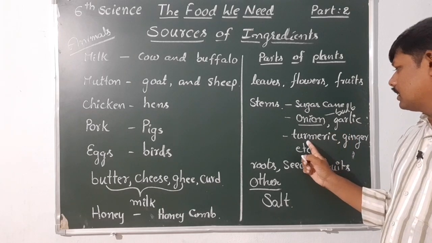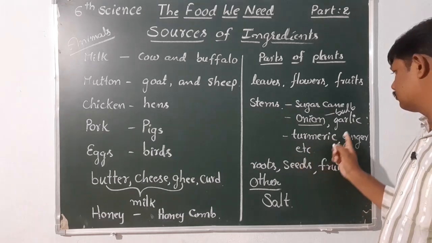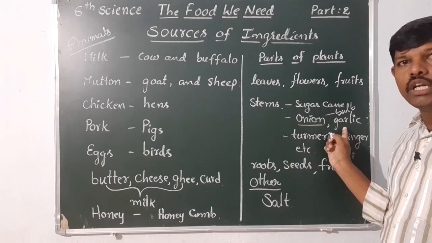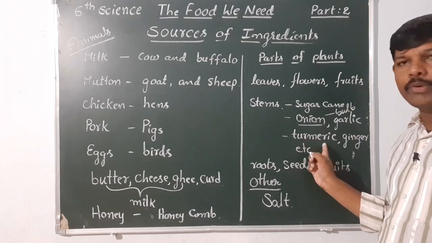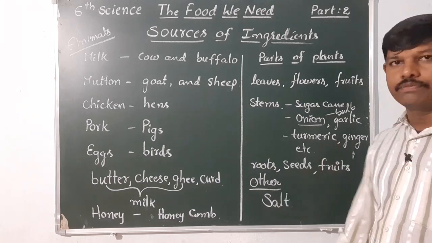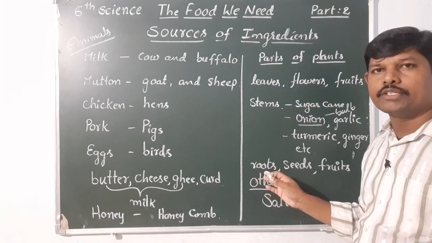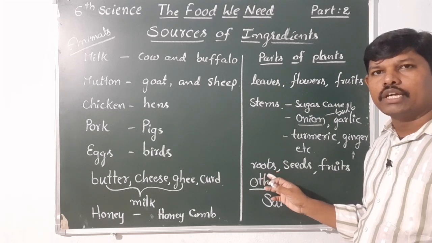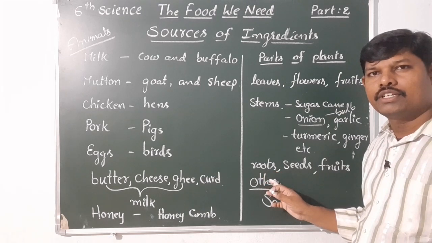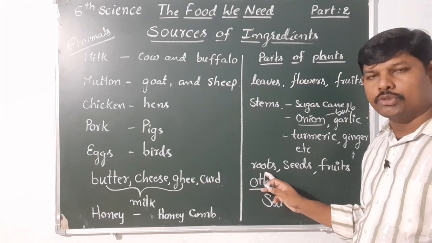And turmeric. Turmeric, పసుపు కొమ్ములు. Garlic, వెల్లుల్లి, turmeric, పసుపు కొమ్ములు, and ginger, etc. So some roots we are using as food ingredients. Roots like beetroot, carrot, radish, etc. We will use as roots. That is also called tubers.